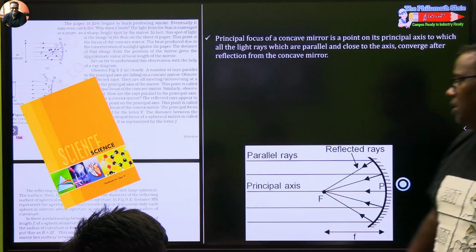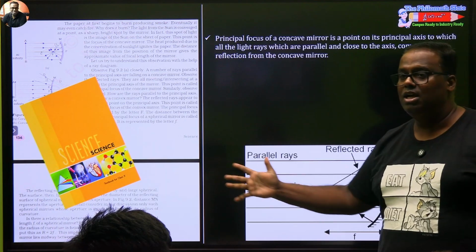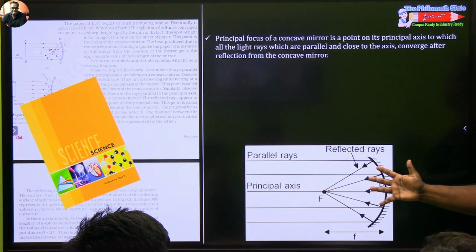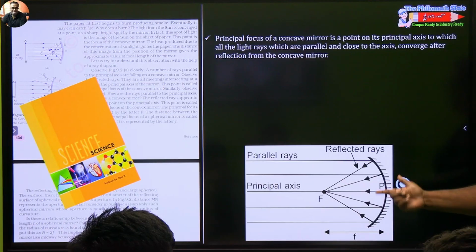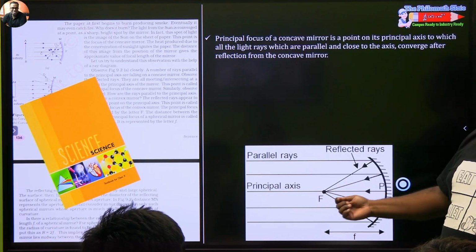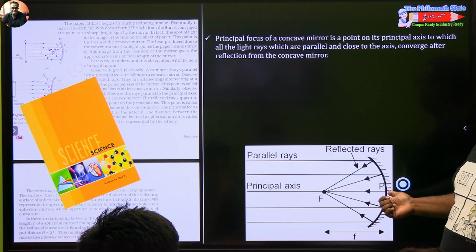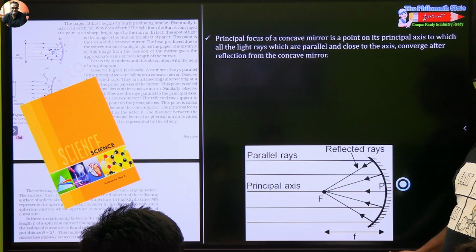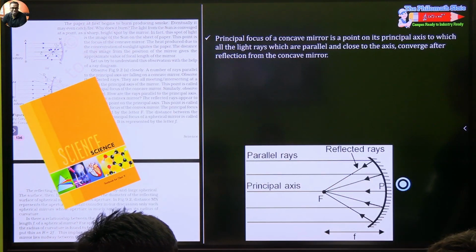Shall we? So let's see what is the principal focus. How do we understand the principal focus? Distant rays are always taken as parallel. These rays are taken parallel and parallel to the principal axis. What is principal axis? Imaginary line which joins this particular focus as well as the pole. So the best idea is once you have located the pole, make a tangent at the pole and make a perpendicular to the tangent. That's your principal axis, the main line.